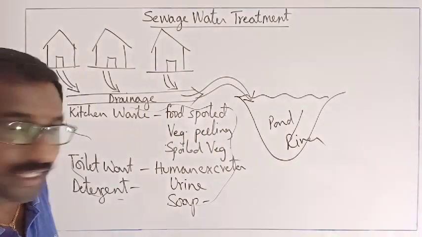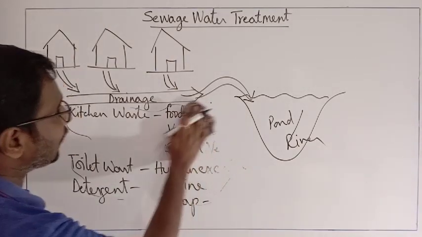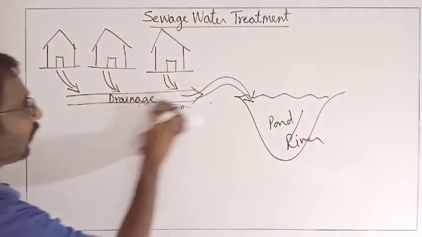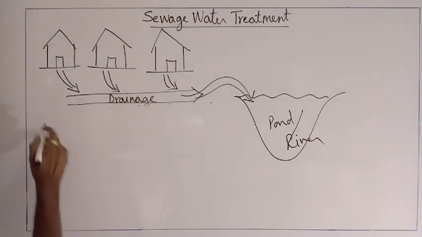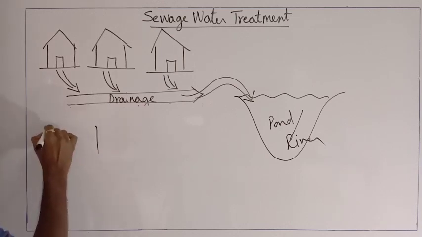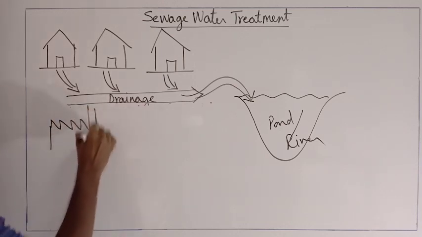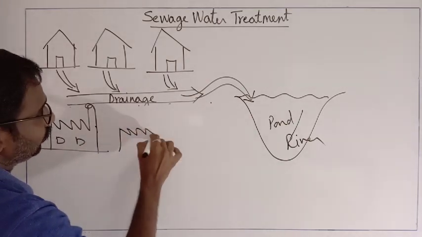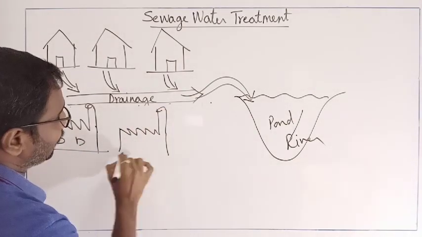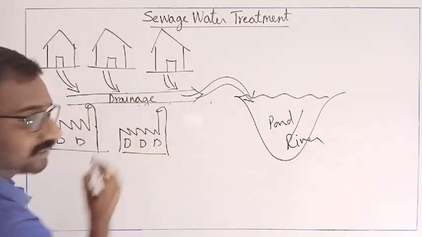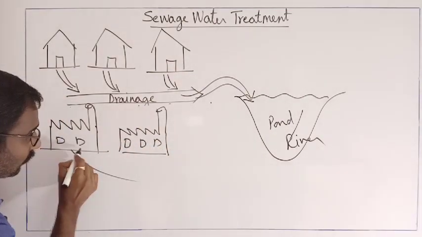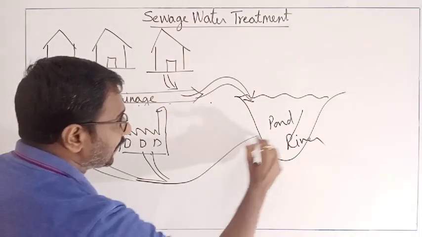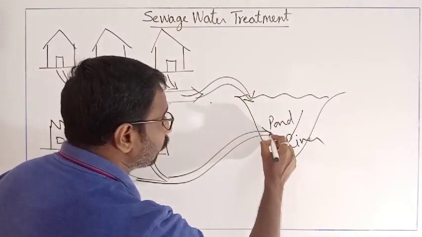Not only the household waste materials, imagine that we have some leather industries or some other industries here. These industries also will have waste materials. These waste materials are also being collected and thrown into the local water body.